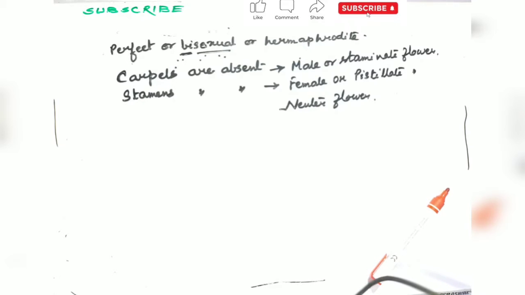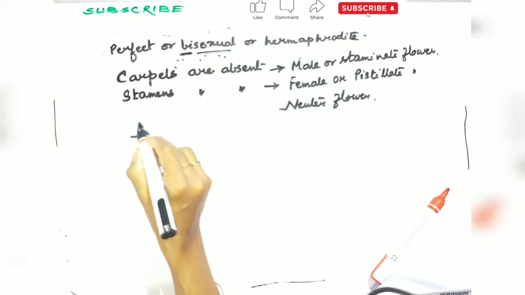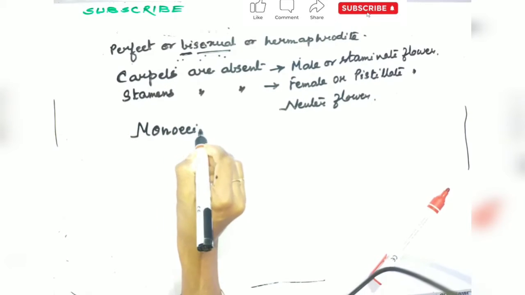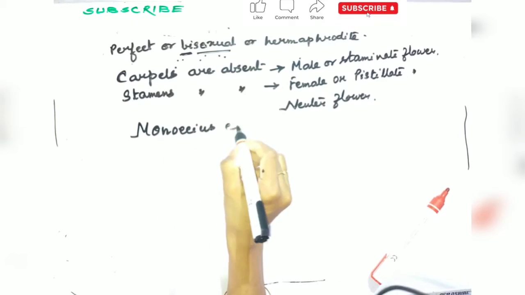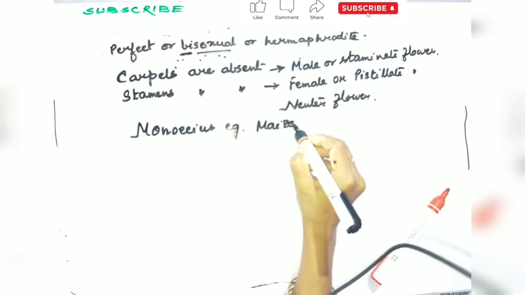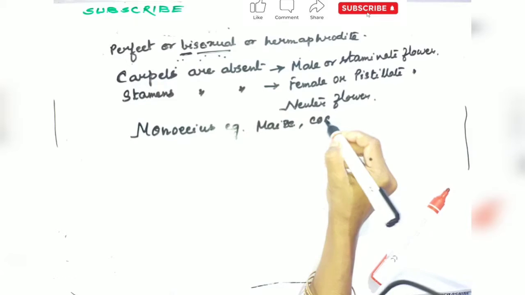A plant may have both male and female flowers, and that is known as the monoecious. A plant may have both male and female flowers and are termed as the monoecious. Example, you take maize, coconut.